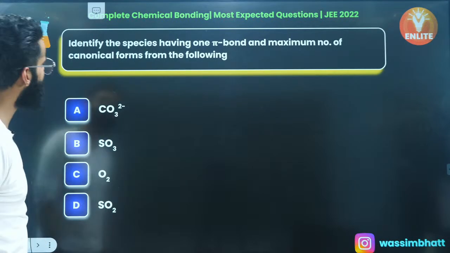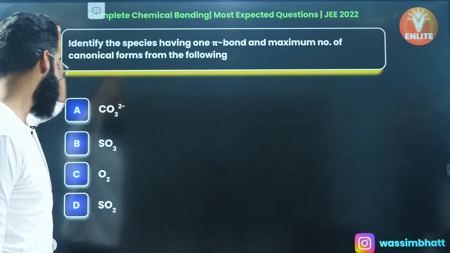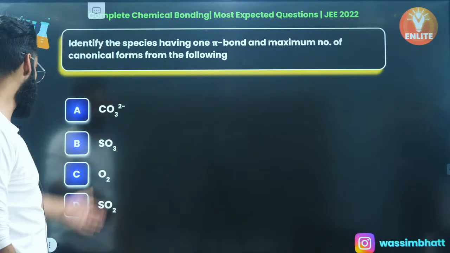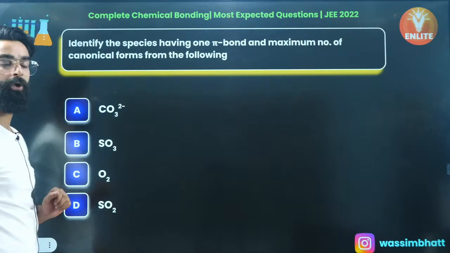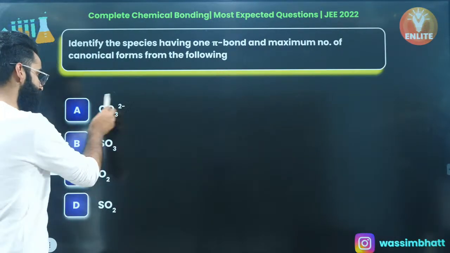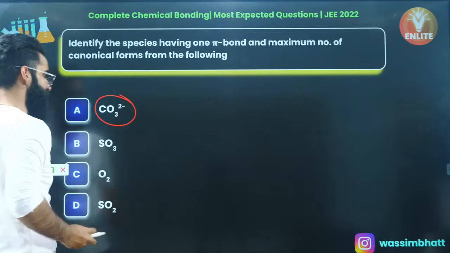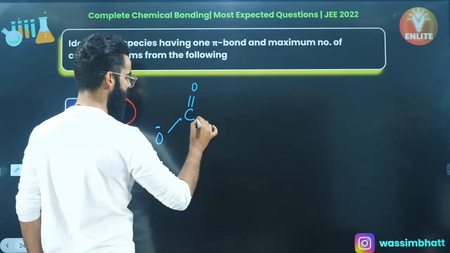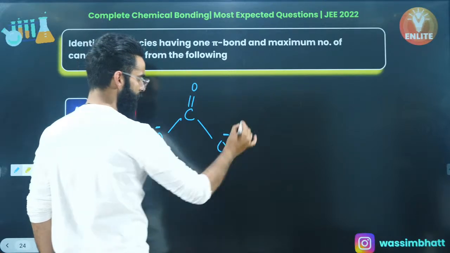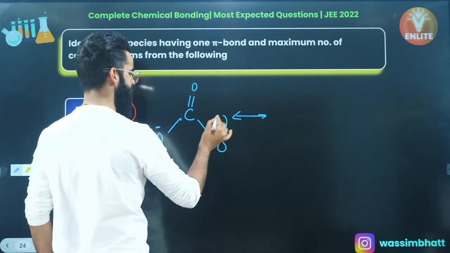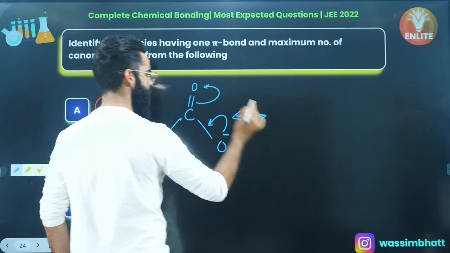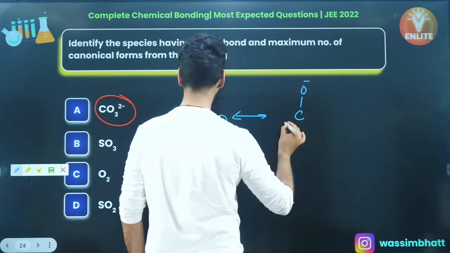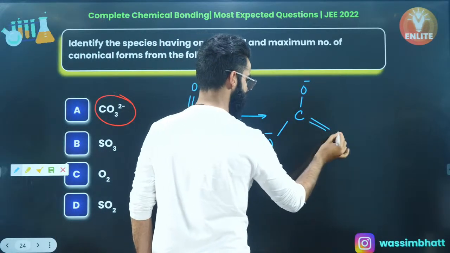Let's have a look. Identify the species having 1 pi bond and maximum number of canonical forms. Which of the following contains 1 pi bond and maximum canonical forms? It's going to be CO3 di-negative, which contains 1 pi bond, right? One more canonical form of this one is going to be like this. Shift it this way, shift it this way. So it's going to be C, oxygen carrying negative, this oxygen carrying negative, and there's a double bond over here.